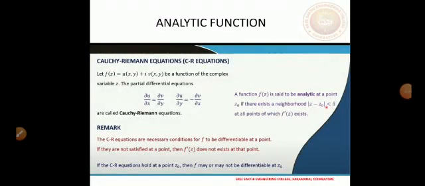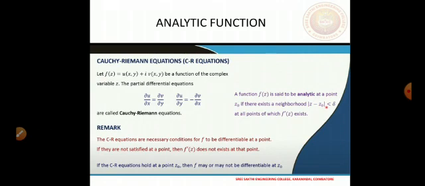So just to recall what we have learned in the previous class, that was the Cauchy-Riemann equations, that is, CR equations. The necessary condition for analyticity or differentiability was already discussed. Let f of z equal to u of x comma y plus i v of x comma y be a function of the complex variable z. Then the partial differential equations are dou u by dou x equal to dou v by dou y, and dou u by dou y equal to minus dou v by dou x. These equations are called the CR equations.